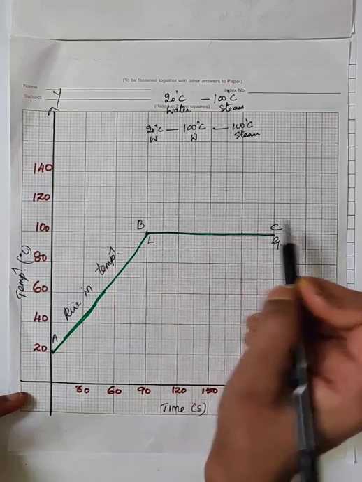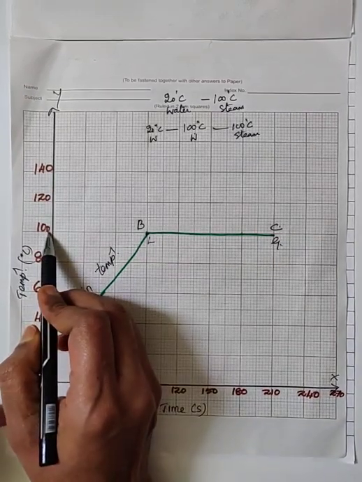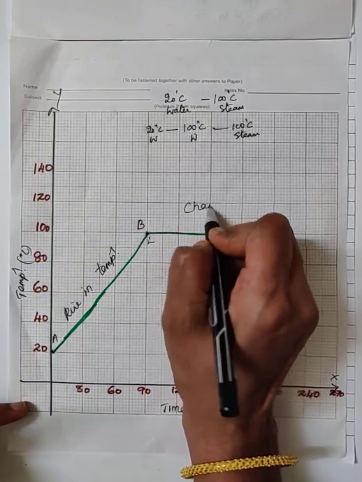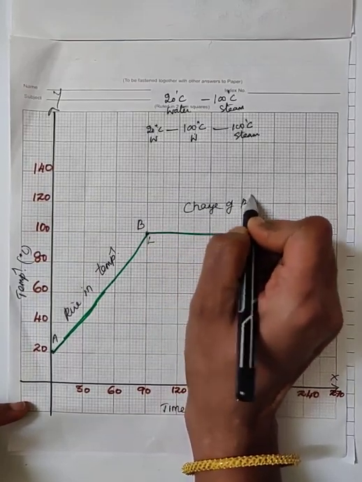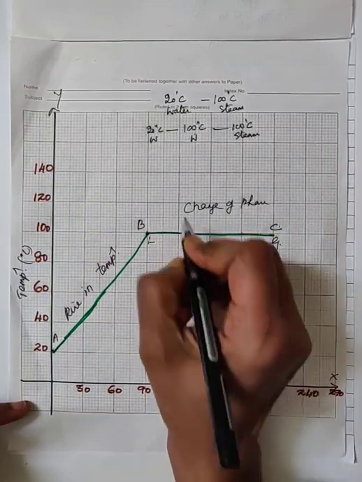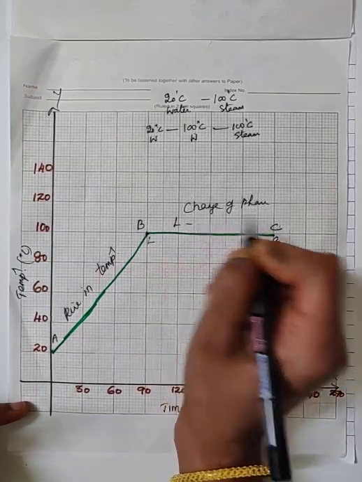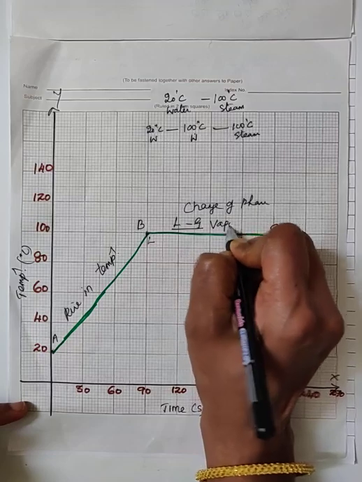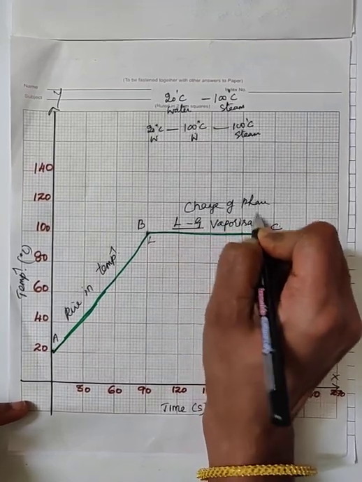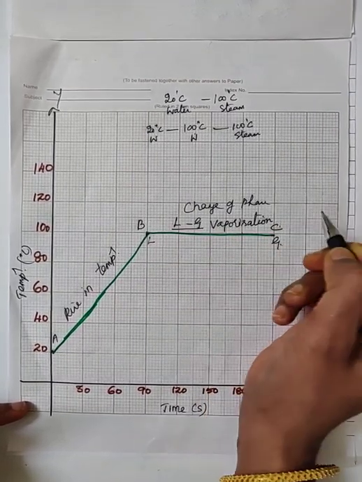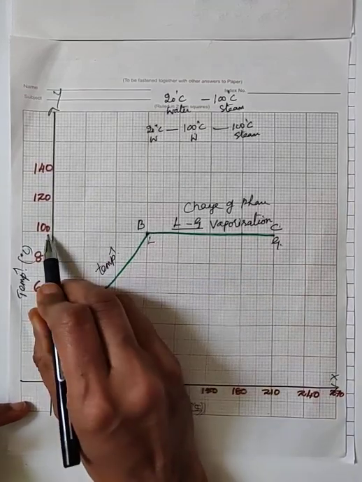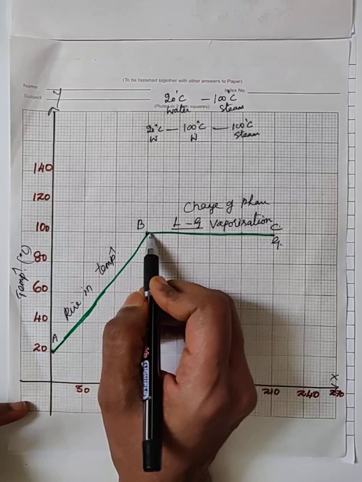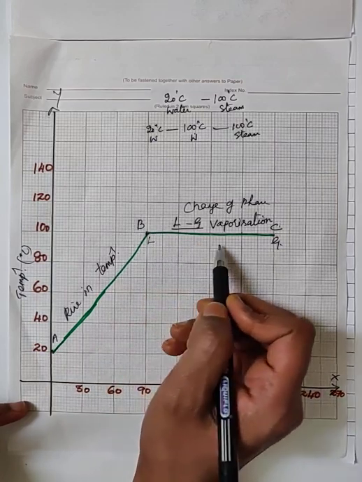But the points B and C are at the same temperature, that is 100 degrees Celsius. So the BC portion of the graph represents change of phase. Which phase to which phase? Liquid state to gaseous state, which you call vaporization. That is, it represents the vaporization, and the corresponding temperature will give you the boiling point of the substance.